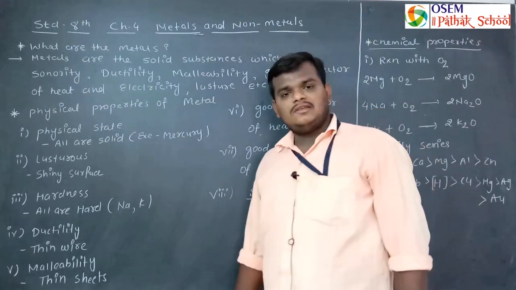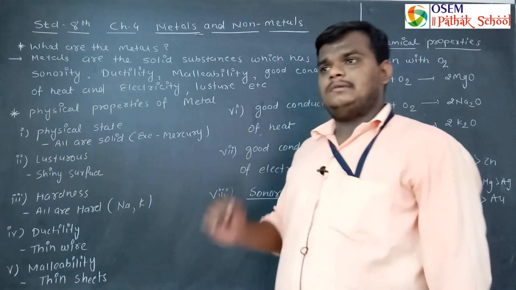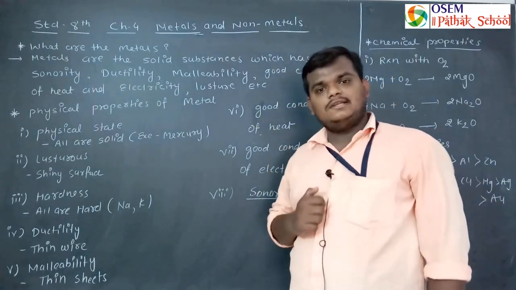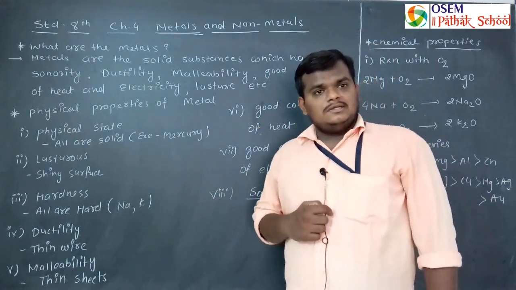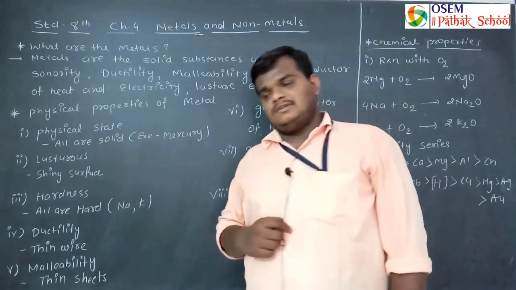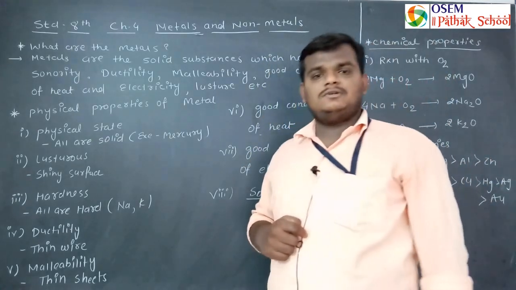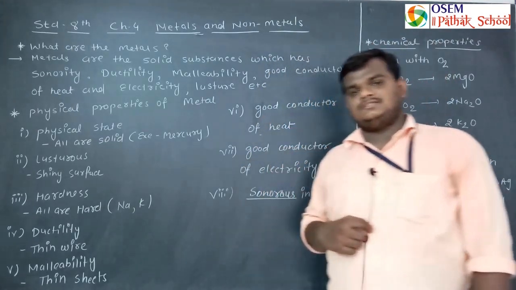Here in your syllabus, the first chapter is Crop Production and Management, and it is related to your biology. In that chapter, you will study about the different types of crops, rabi crops, kharif crops, etc. Chapter number 2 is Microorganisms.